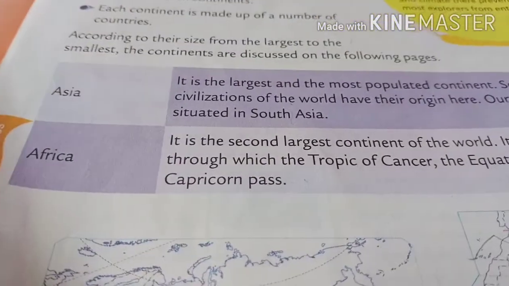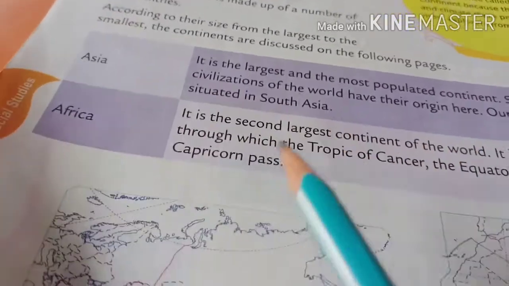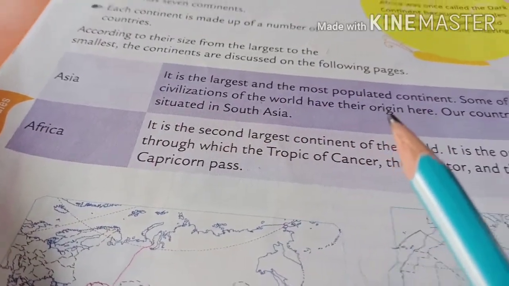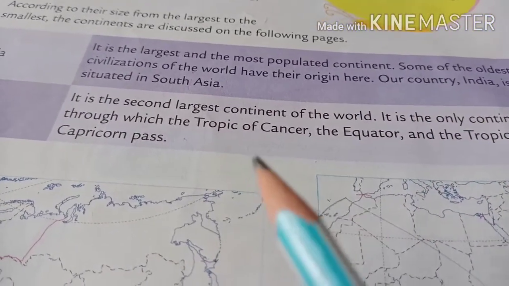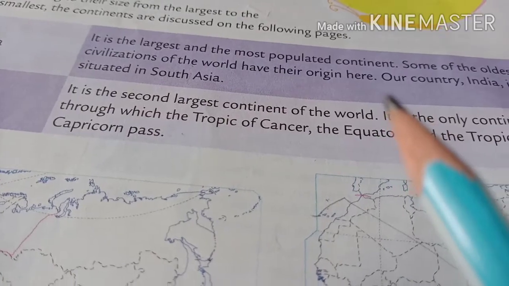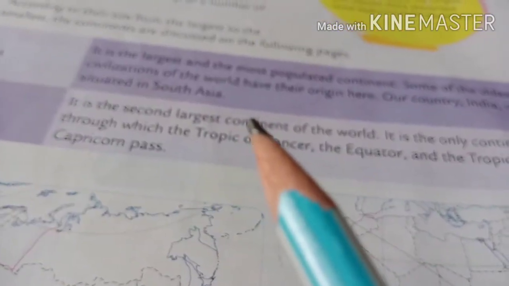Okay children, the first one is Asia. Asia is the largest and the most populated continent. Some of the oldest civilizations of the world have their origin here. Our country India is situated in South Asia.